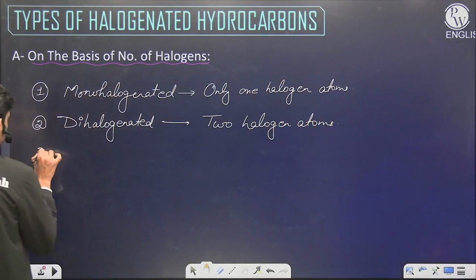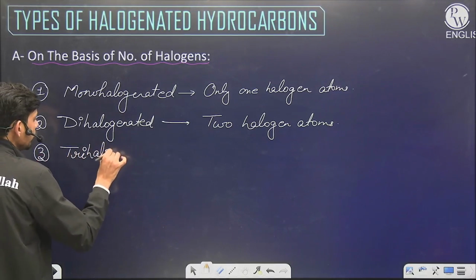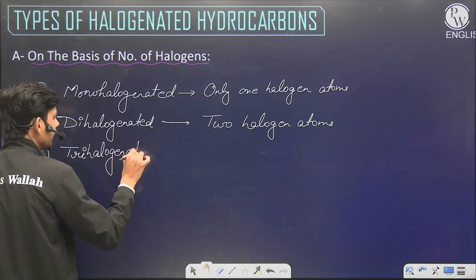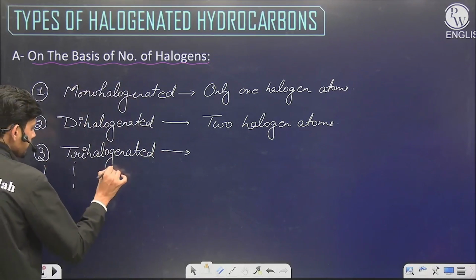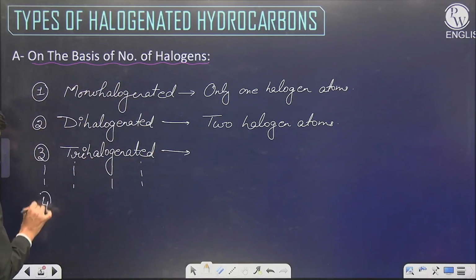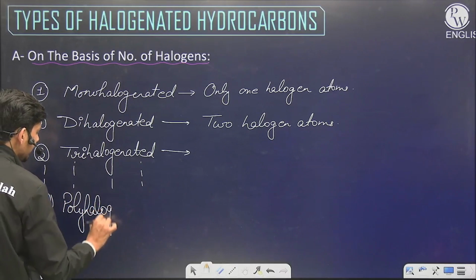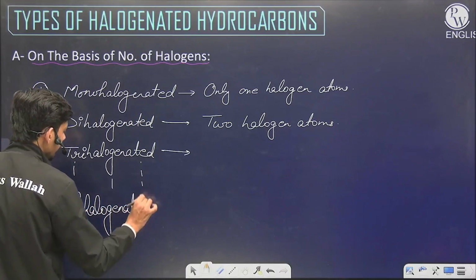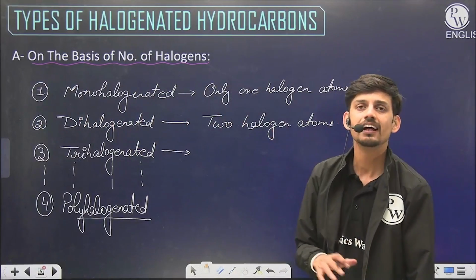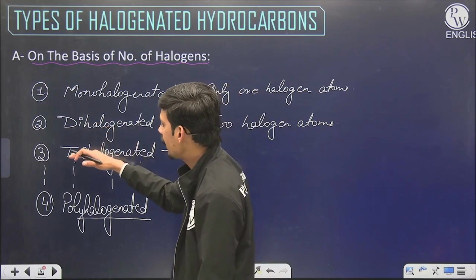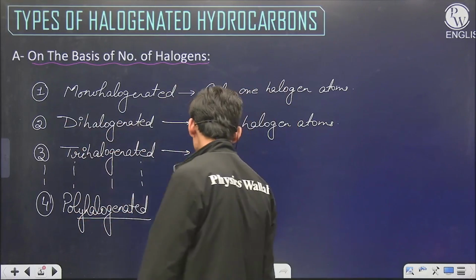The third one is trihalogenated hydrocarbon, and we can keep on going like this: tetrahalogenated, pentahalogenated and so on. So in order to give less stress, we categorize further as polyhalogenated. Poly means many. So any hydrocarbon which has more than one halogen atom can be categorized, that means dihalogenated, tri, all of these halogenated compounds can be categorized into polyhalogenated hydrocarbon.